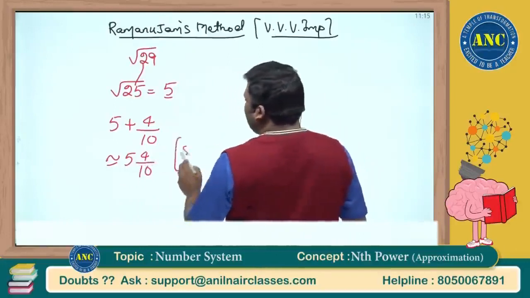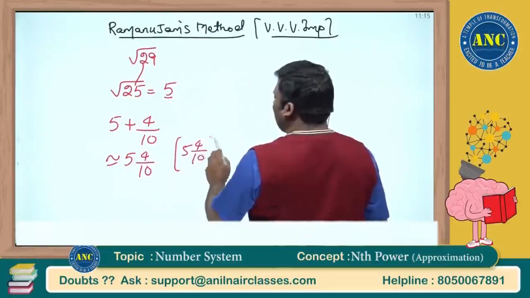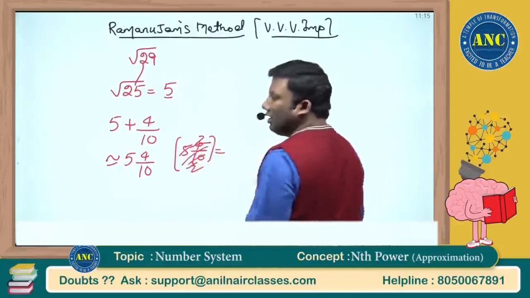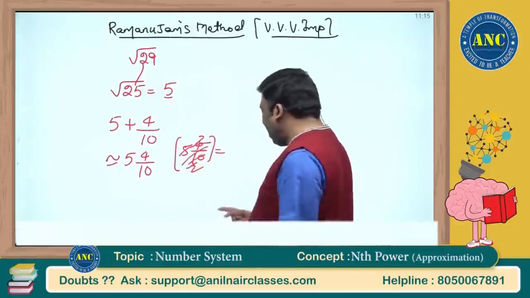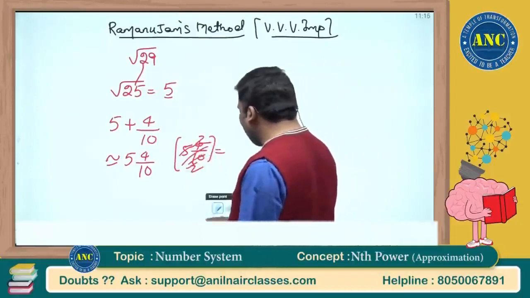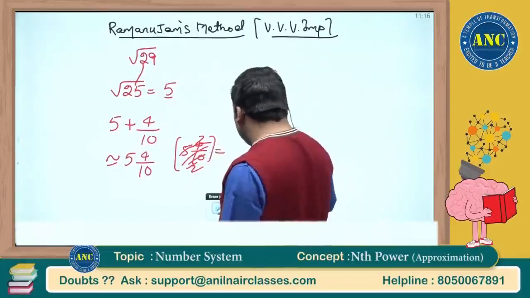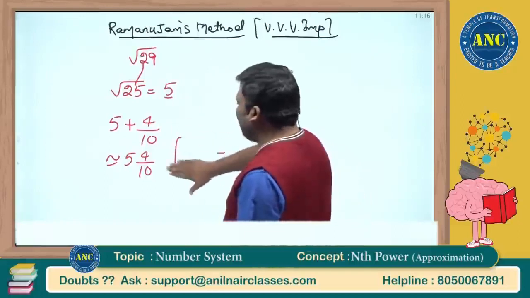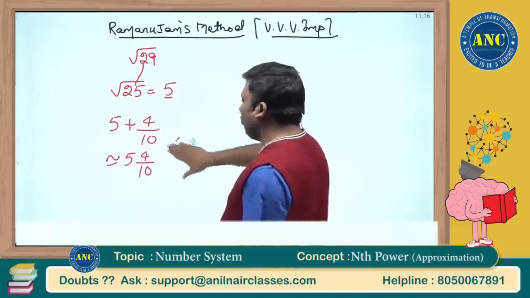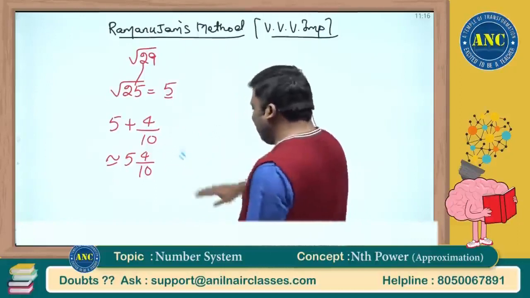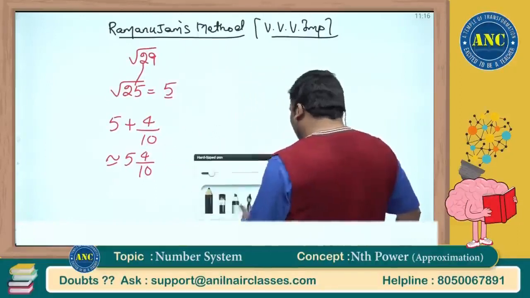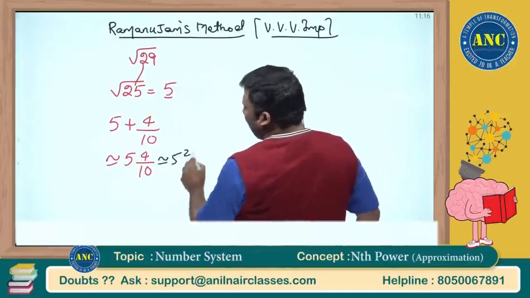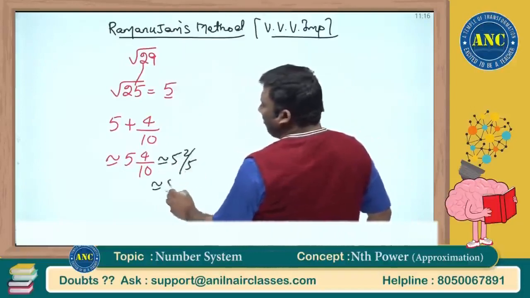Don't make this mistake, which I used to make in school days: 5 ones are 5, 2 ones are 2, 2 twos are 4. That is a stupid way of understanding mathematics. It will happen if you got bad teachers in your life. I hope it is clear. Don't do all this. 5 and 4 by 10 is 5 and 2 by 5. It is approximately 5.4.